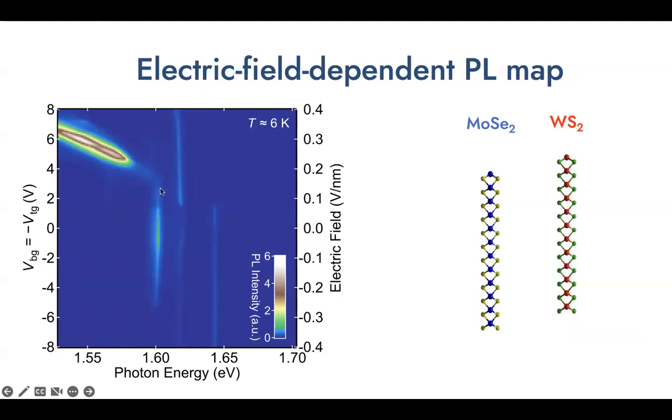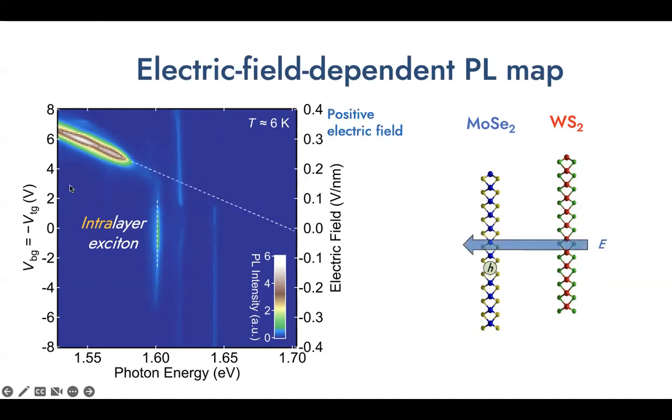So what we observe here is at 0 or low electric field, the excitonic peak we previously observed in the charge density PL map actually has no electric field dependence. So this actually further confirms it's an intralayer exciton coming from the MoSe2 layer, because for an intralayer exciton, the electron and holes are sitting in the same layer. It has no out-of-plane dipole moment, so it does not couple with the electric field.